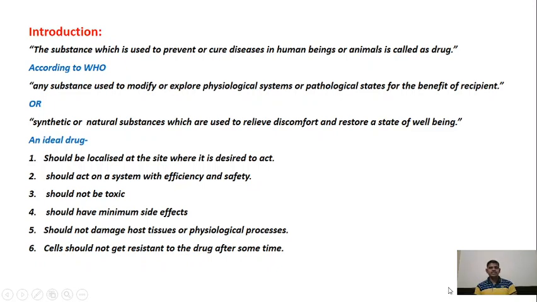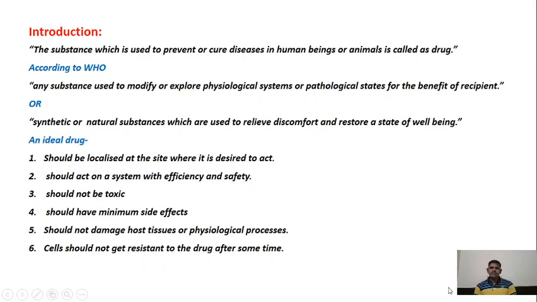Or in pathological states, what happens? The pathogen goes through different phases of its life cycle in the body. They come into the body, they reproduce, and they increase in number, causing disease to the recipient or the human being. In this case, the drug molecules attack some step in the life cycle of these pathogens and cause its decrease, or kill it.